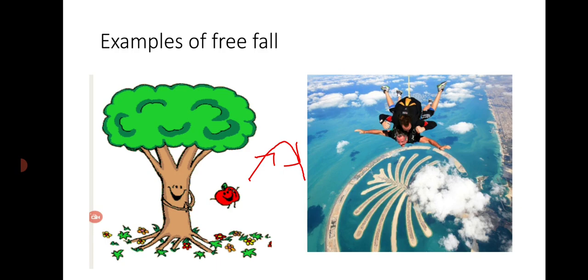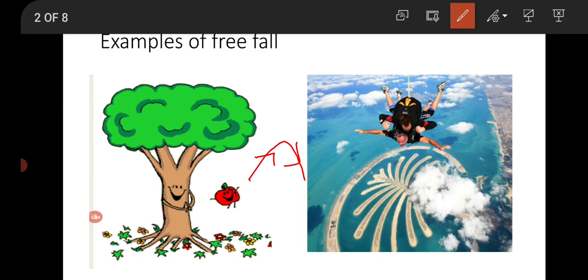Examples of free fall are the apple falling from a tree, or skydiving, or any projectile motion. Like if you are throwing something upwards, it will come down in this path. So when it is coming down, it will show free fall. It will be in free fall.